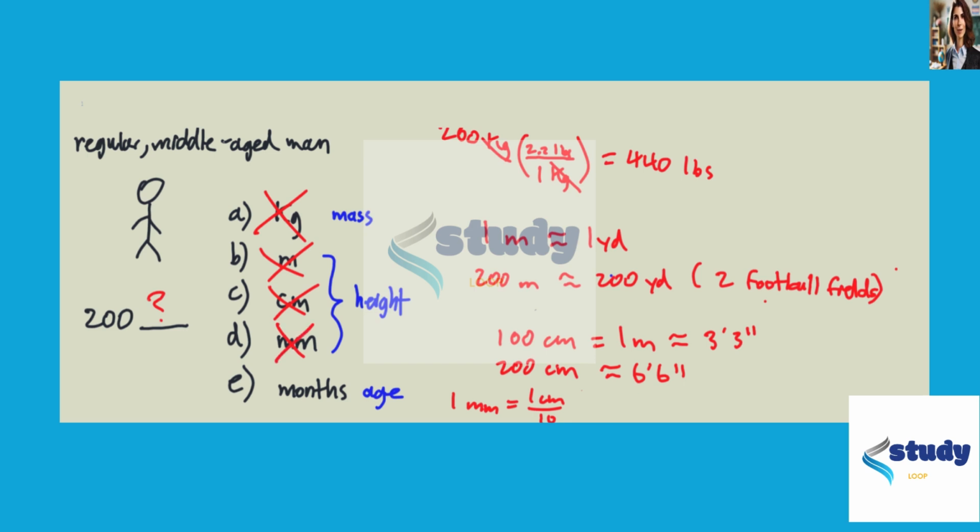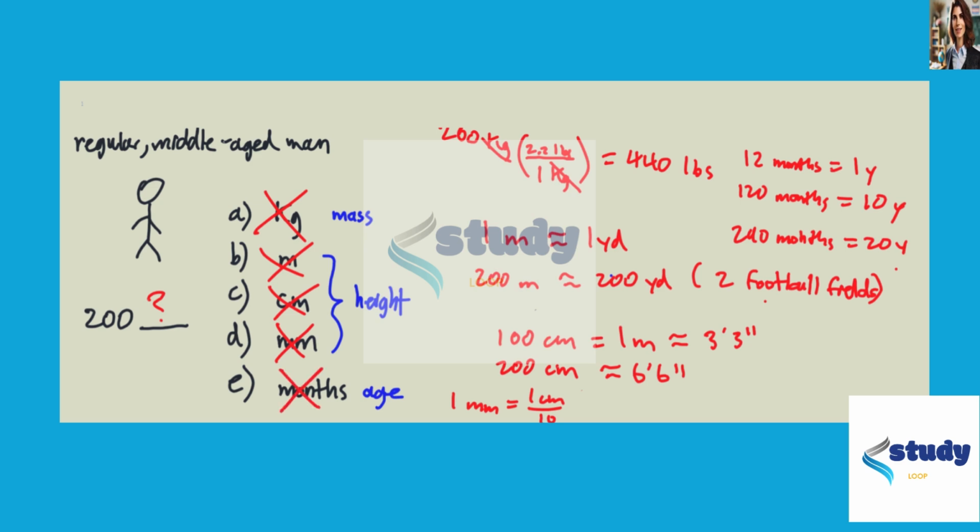Finally, how about age? Could a middle-aged man be 200 months old? Let's do a quick look at that. We know that 12 months is equal to 1 year. Multiplying by 10, you get 120 months, which is 10 years. If you multiply that by 2, you get 240 months, which is 20 years. Therefore, 200 months would be less than 20 years, which is obviously way less than the age of a middle-aged man.